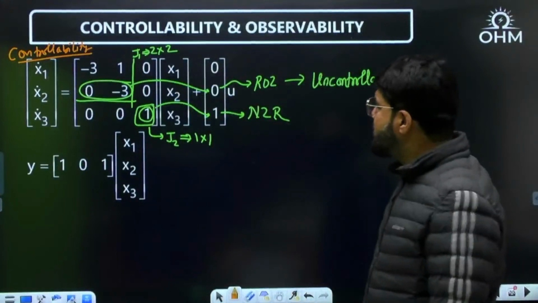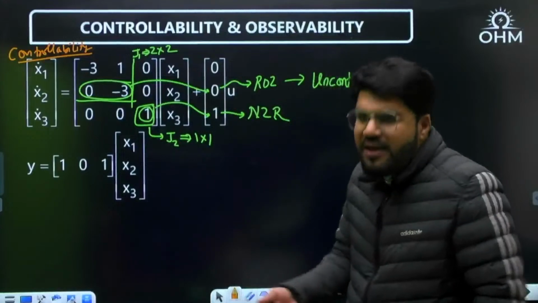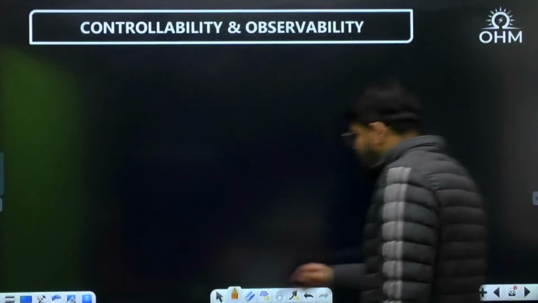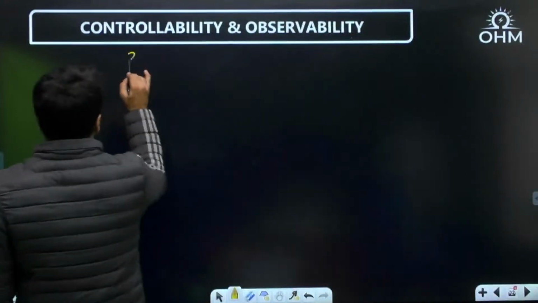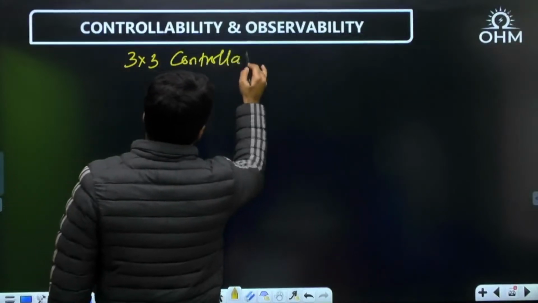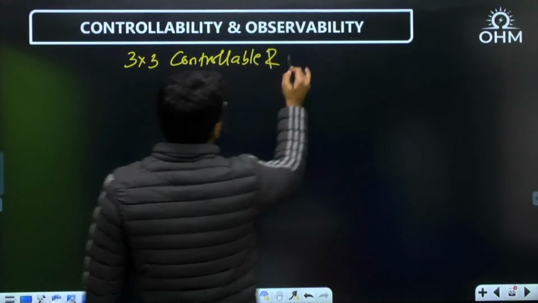Then I will place the comments. Suppose you wanted a controllable form. Before I tell you observability, understand this. If you wanted a 3x3 controllable JCF form, then what are the elements you should see?